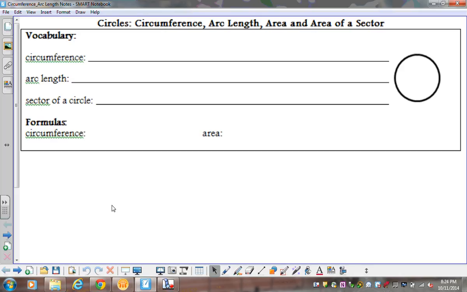Your homework tonight, part of it is going to be with circumference and arc length. The other part is going to be your area and sector area. So you'll do part of it today and finish it up next week.